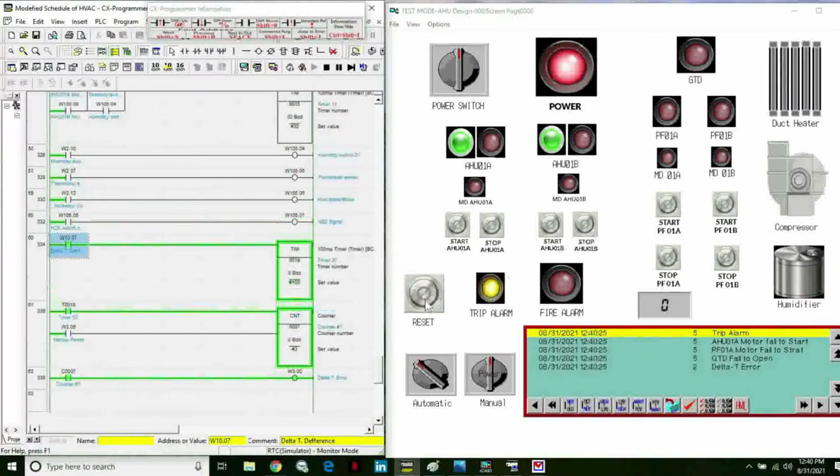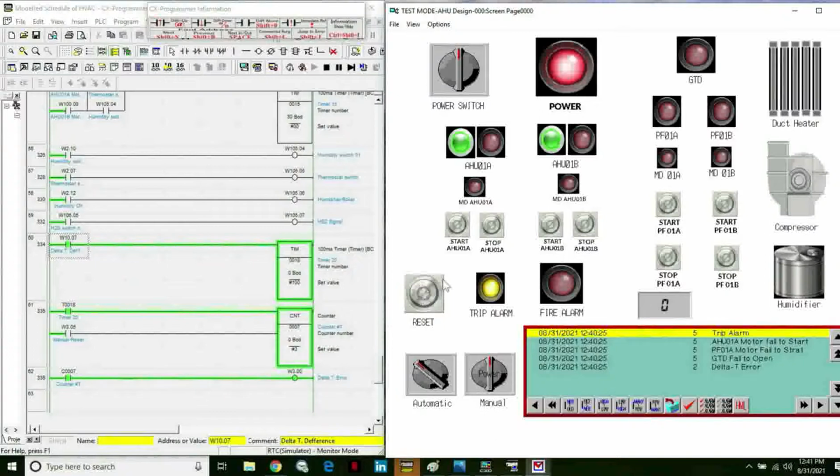At this point, we cannot reset the problem manually. We cannot do the resetting on a PLC HMI. We have to first troubleshoot the problem, find the cause of the problem, and the trip on all the units, and the chiller and the AHU unit are on a tripping alarm condition.